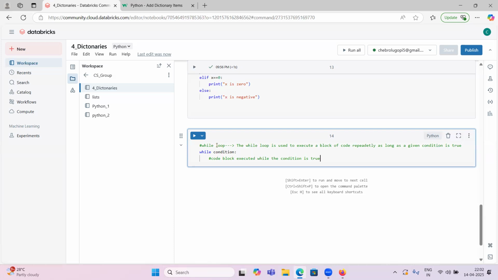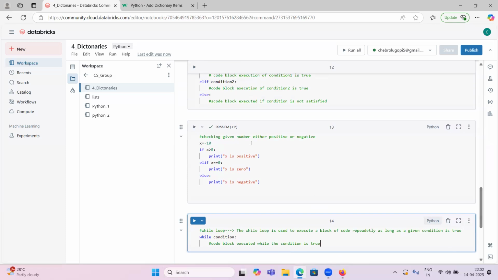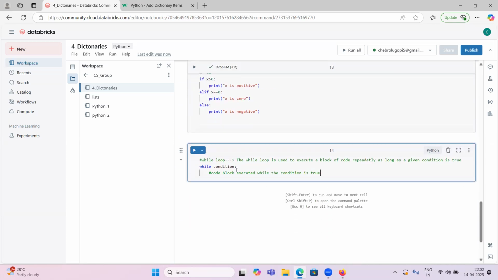So up to this condition being true, the loop will run n number of times. Whenever this condition is false, it will come out of this loop and stop executing this code. We will see some examples. In an if and else statement, if the condition is true, the code executes once. But in this while loop, as long as the condition is true, the loop is going to iterate.